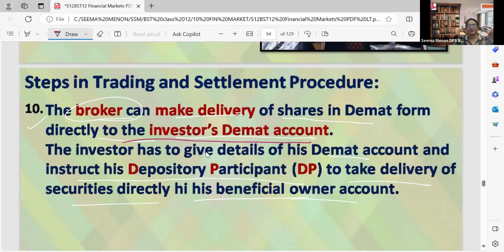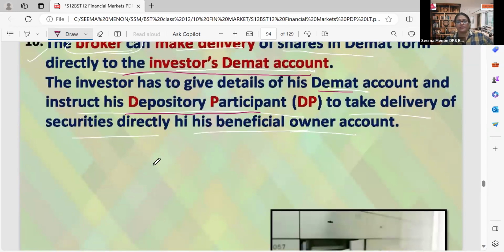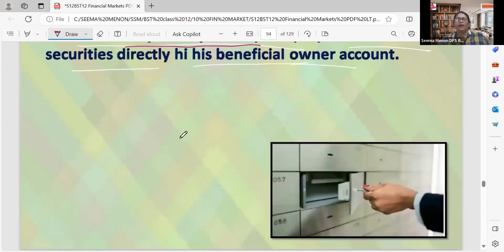The broker will make the delivery of the shares in the demat account. If I purchase the shares, the broker will help me to credit my shares in the demat account. The investor has to give details of his demat account to the broker and instruct his depository participant, because our demat accounts are opened with the help of a depository participant. The depository participant is an intermediary between the depository and the investor. Our depository participant will take the delivery of such securities directly in his demat account or beneficial owner account. Thus, the payment is also settled and we got the cash also.